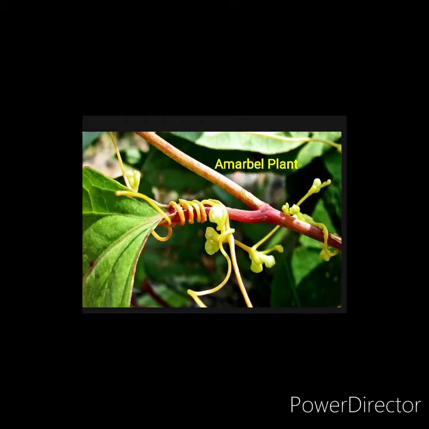You can see the plant here. There is a main plant and a vine-like structure circling around the leaves. So these are the parasitic plants. They grow on other host plants to get their food and water. The vine-like structure circling around the leaves will be said to be a parasitic plant.